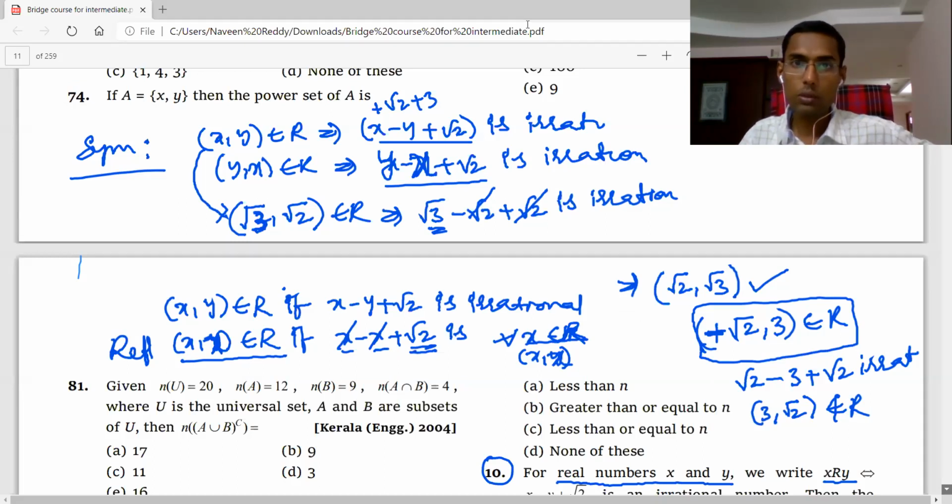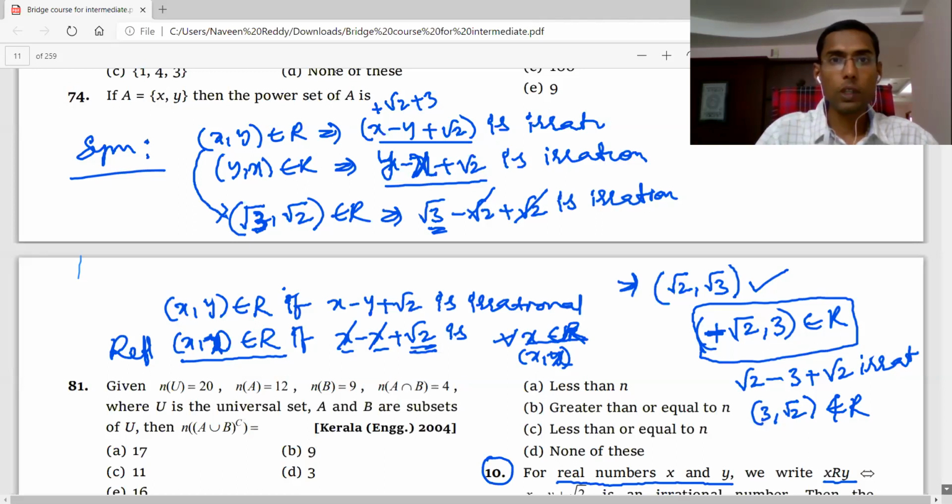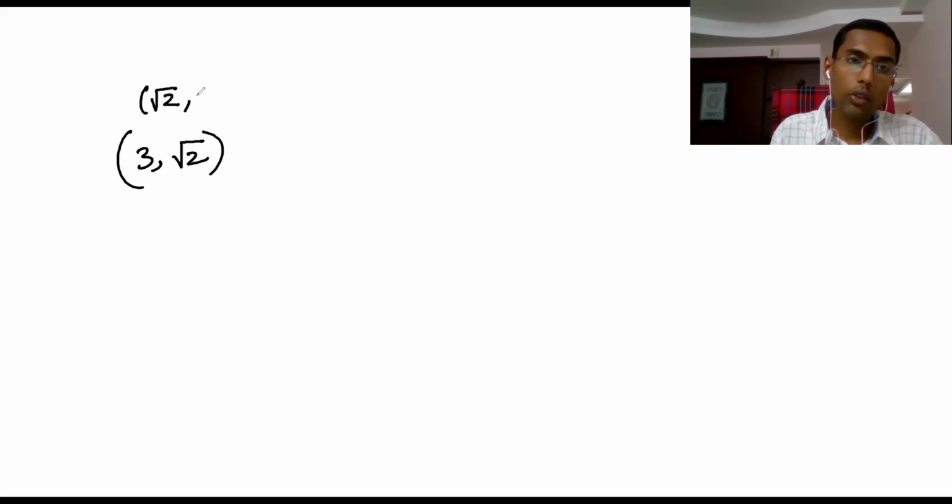Hope you understand this one. I'll explain on the board. What I wrote is (3, root 2). So one thing is (root 2, 3) belongs to R, then its reverse does not belong to R. Why?